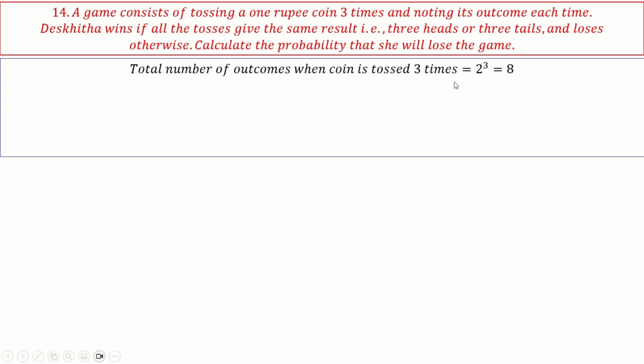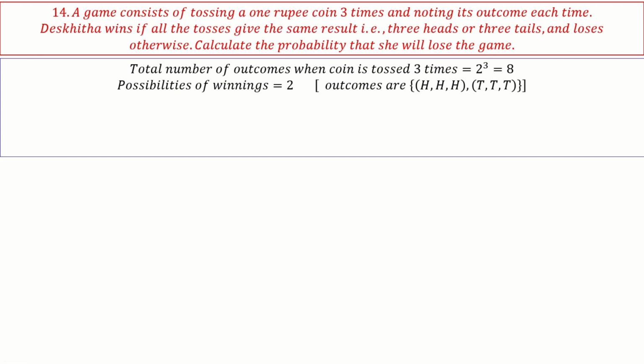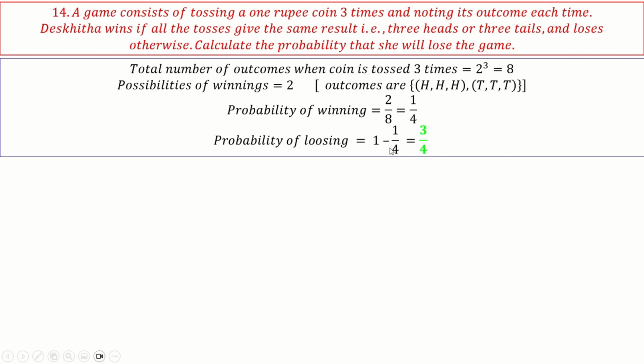The total number of outcomes when the coin is tossed 3 times is 2 power 3, which is 8. Out of the 8, only 2 are favorable outcomes. Okay, the possibilities of winning are only 2 out of 8, that is heads, heads, heads, or tails, tails, tails. Okay, so the probability of winning is 1 by 4. The probability of not winning is complementary, so 1 minus 1 by 4, which is 3 by 4.